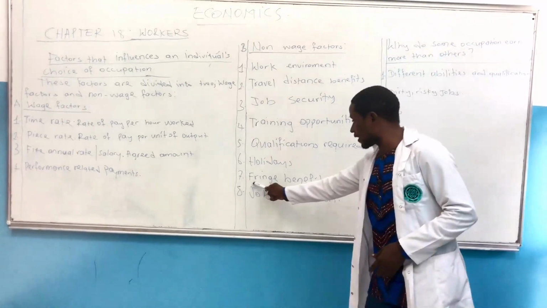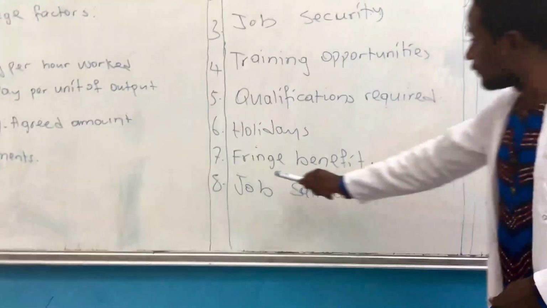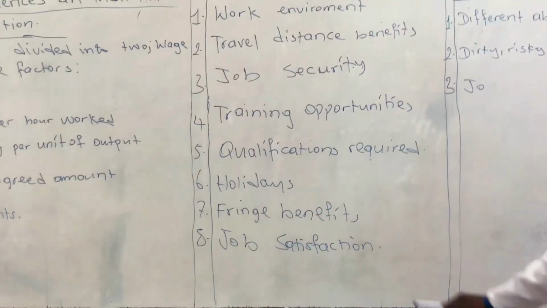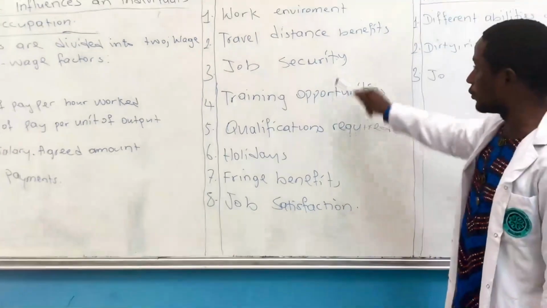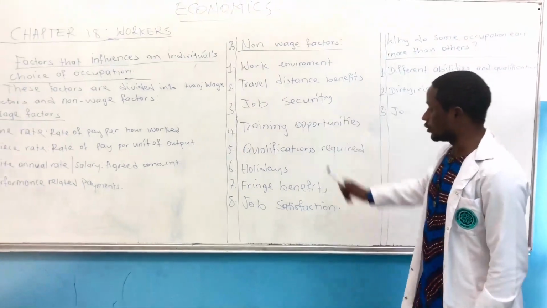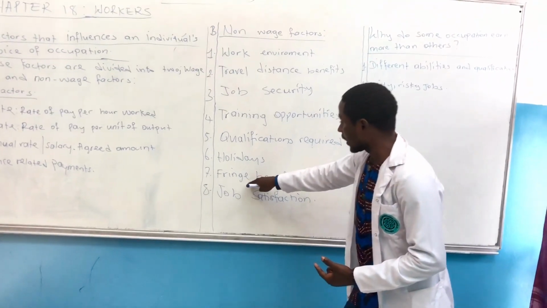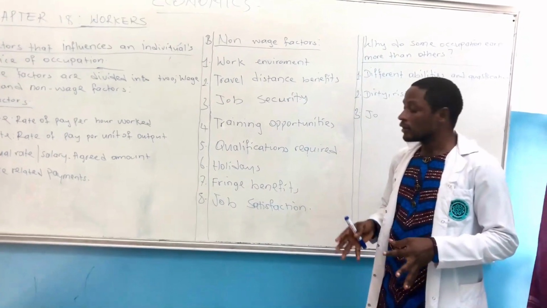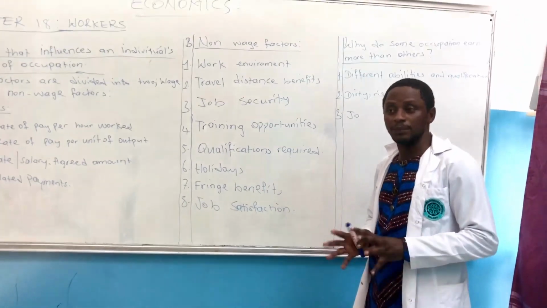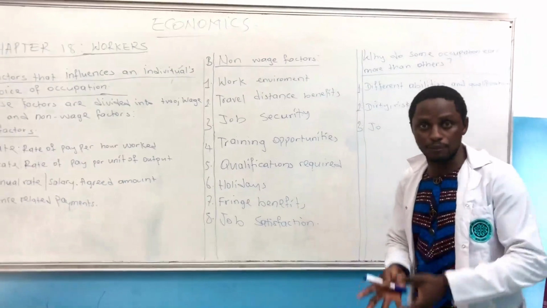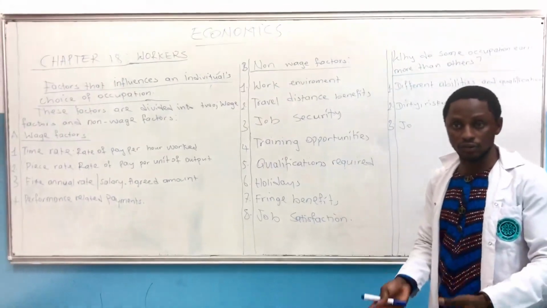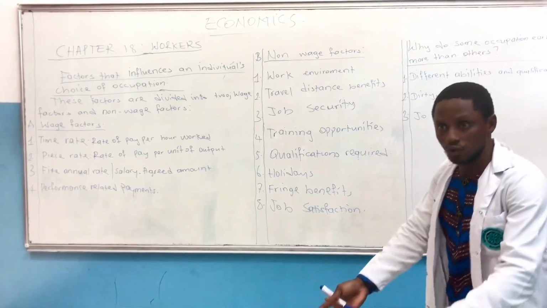Also have fringe benefits as the 7th point. I said fringe benefits and job security are almost connected. But now, these are benefits that maybe have been stopped or kept there because of 1 or 2 issues. The day you are leaving, they should be given to you.